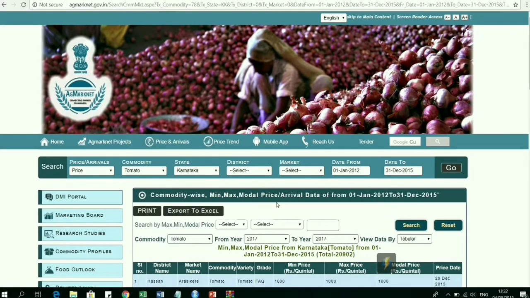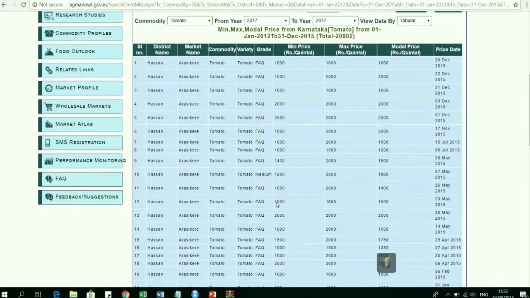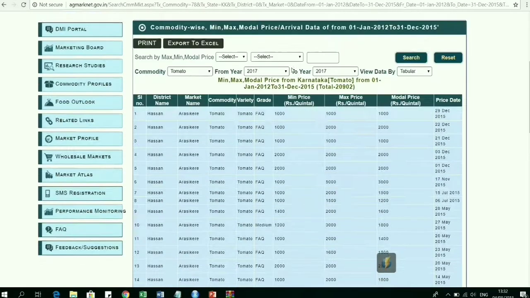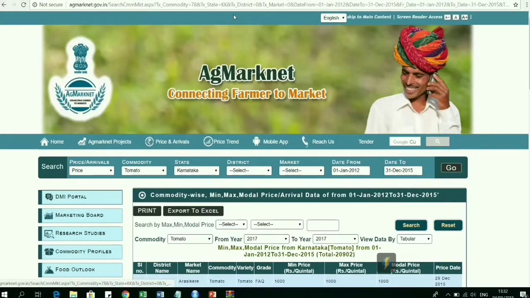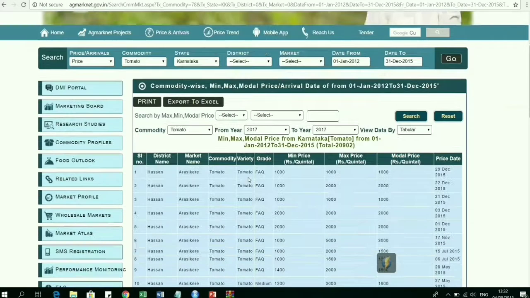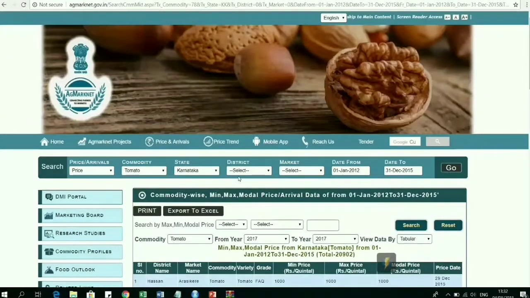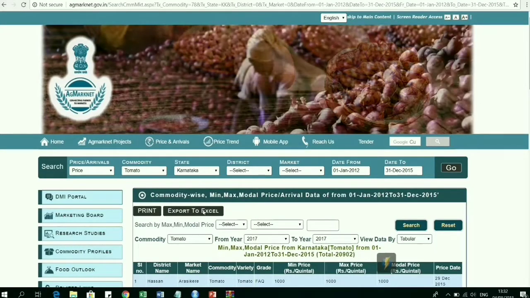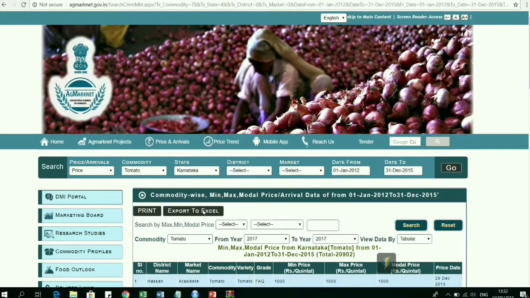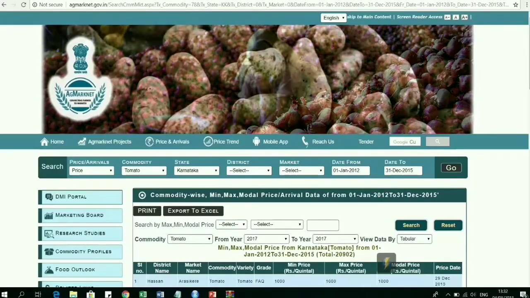We used five data sources for our ADM project, but this is our main data source, which contains the prices of tomato. We tried to extract this table using R, but the URL is very static, so we were not able to do that. We even tried R Selenium, but due to time constraints we could not focus on it more. Finally, we exported the data for the three states using the export to Excel option.